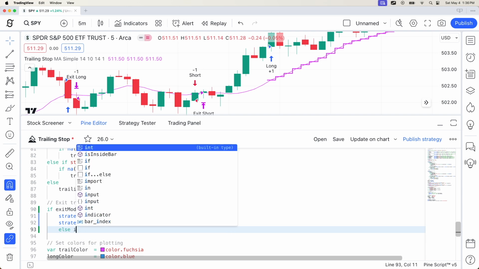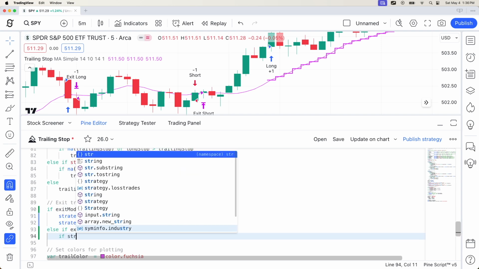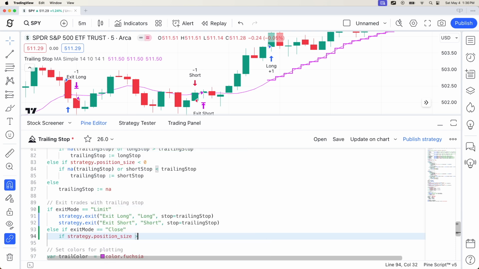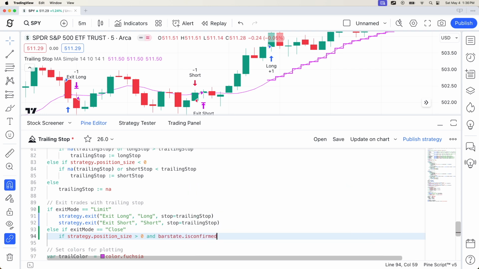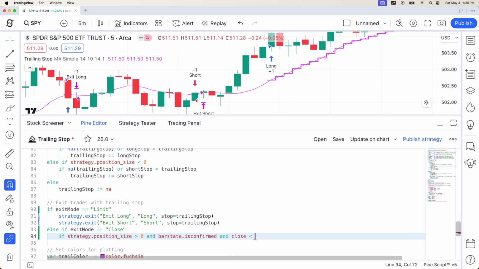Else if exit mode equal to close, in that case, if we are long, so strategy dot position size is more than 0, and the bar state is the last update, so is confirmed, and the close is less than the trading stop, we close the trade.